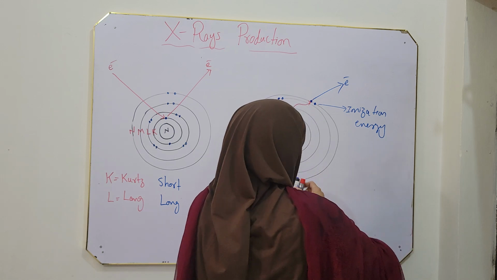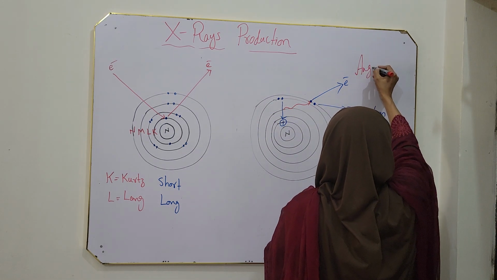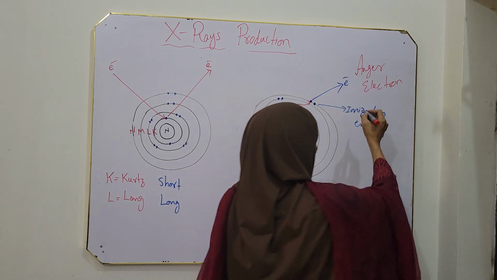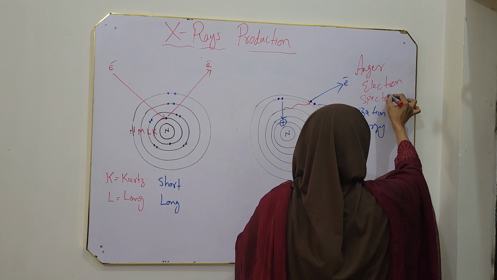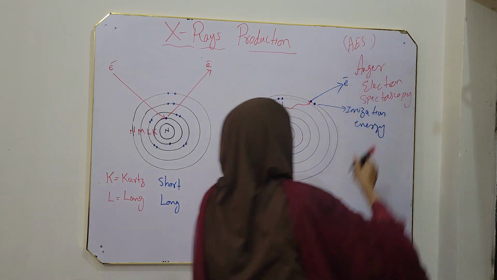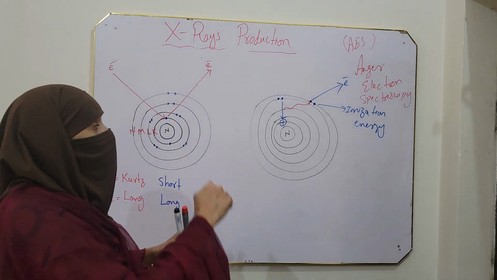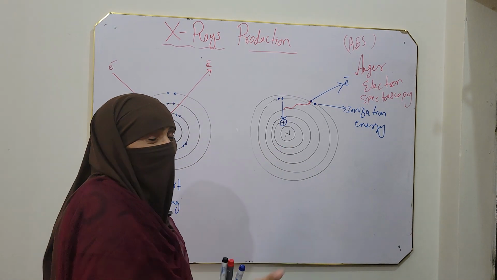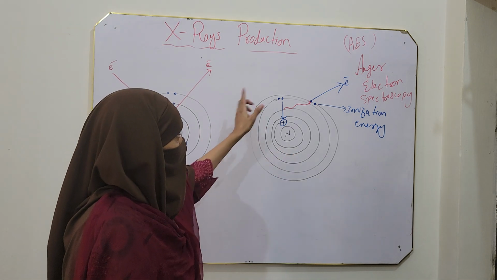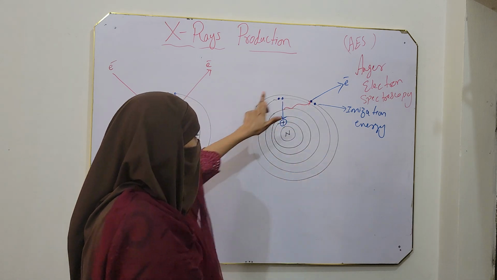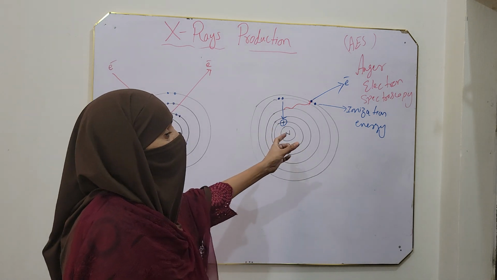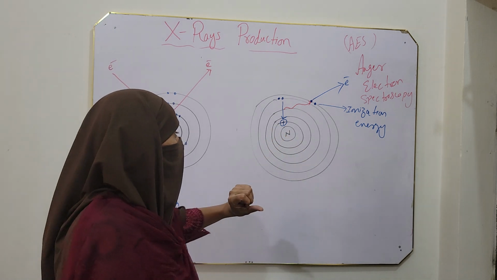This ejected electron is given the name Auger electron, and its study is called Auger electron spectroscopy, abbreviated as AES. So during production of X-rays, it is a side phenomenon. I mean, Auger electrons are also produced during production of X-rays, and it is a separate study. We study these Auger electrons for surface analysis because they are present on the surface. So it is a separate technique, separate from X-rays. It is a technique for the study of surface analysis, called Auger electron spectroscopy.